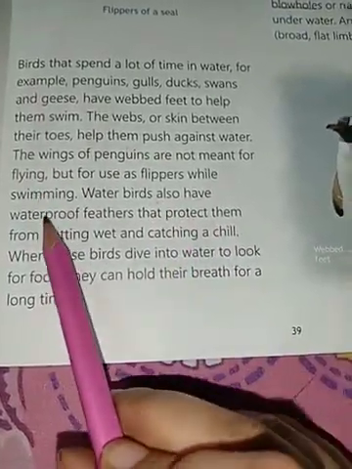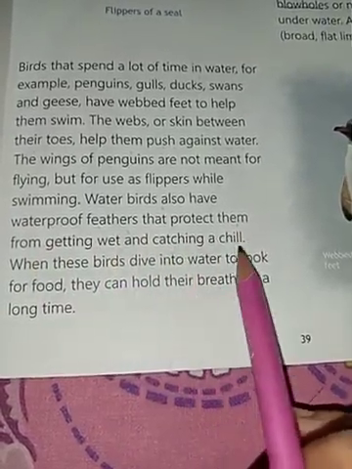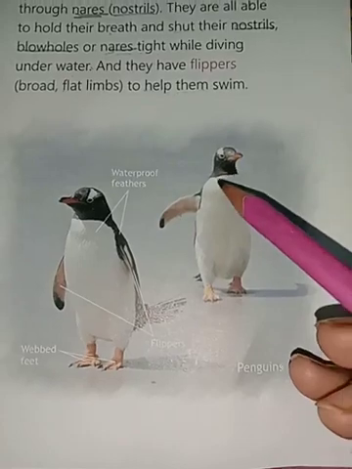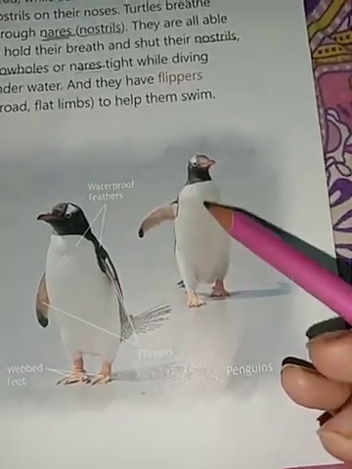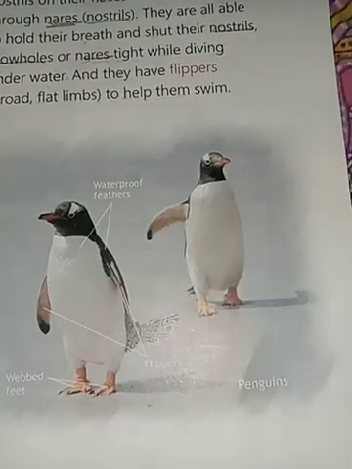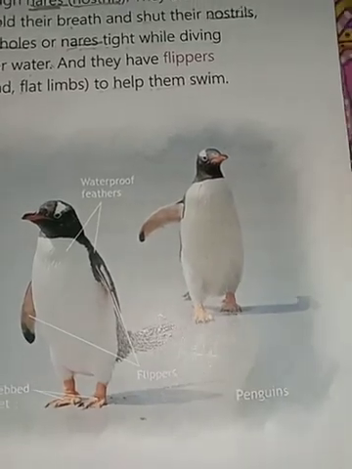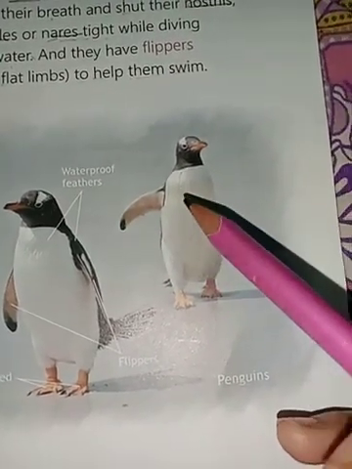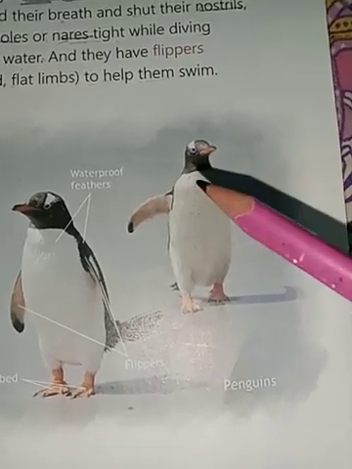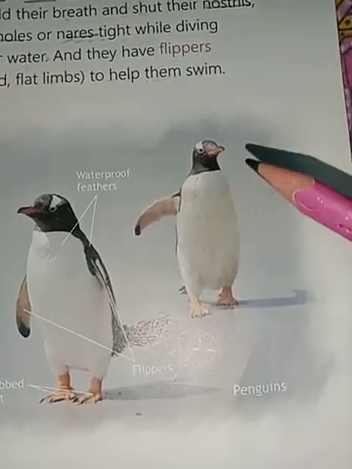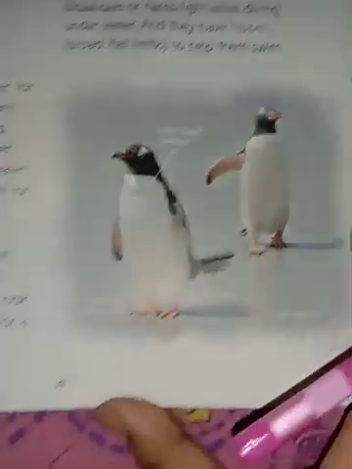Water birds also have waterproof feathers that protect them from getting wet and catching a chill. Their feathers are waterproof. Waterproof means water doesn't get inside, मतलब waterproof जिसमें पानी नहीं लग सकता, in Hindi you call it. So they have waterproof feathers. These feathers protect them from getting wet, भीग नहीं सकते वो लोग, and catching a chill, बीमार नहीं पड़ेंगे, even if they are inside the cold water.